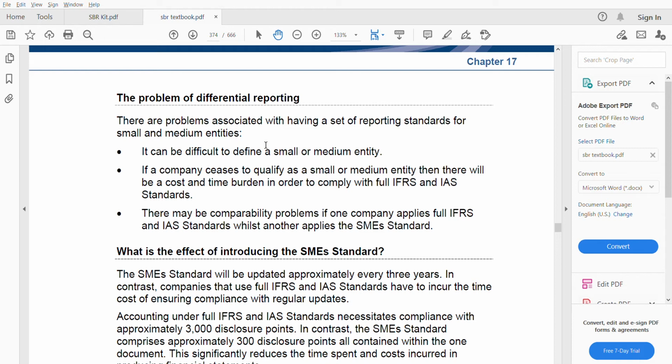That is another disadvantage. Third, there may be comparability problems if one company applies full IFRS while other companies apply the SME standard. Yeah, it is difficult to compare an SME with another organization because one is applying full IFRS, the other one is taking the SME standard.